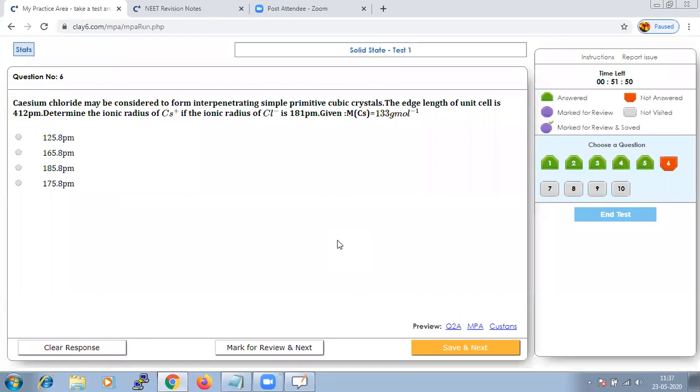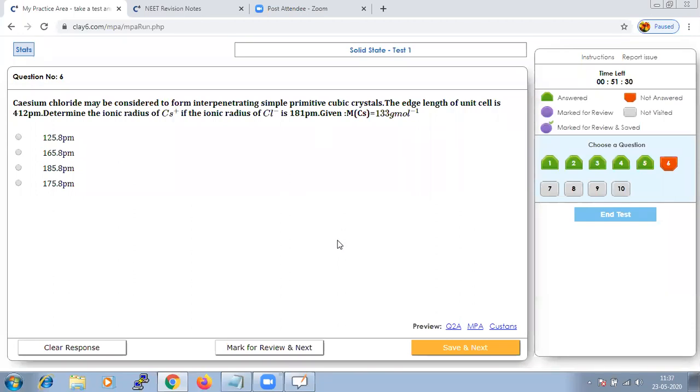Again, it says cesium chloride may be considered to form your interpenetrating simple primitive cubic crystal. The edge length of the unit cell they have given. We have to calculate the ionic radius.